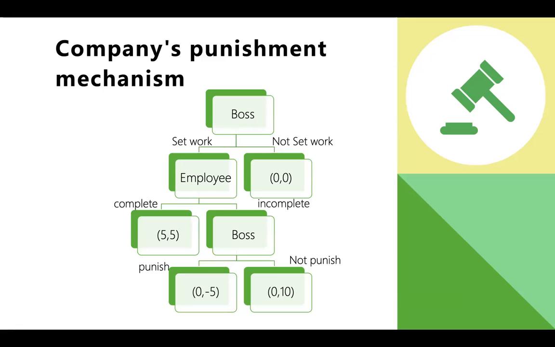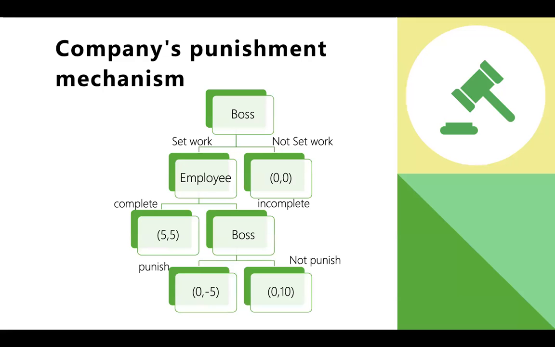The employee's commitment to complete the work is credible, regardless of any conditions. When the employees choose not to do the job, the boss can choose to punish or not punish. If the boss decides to punish, it is 0, -5, while not punishing, it is still 0, 10.